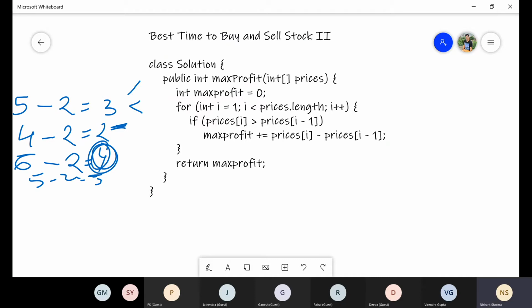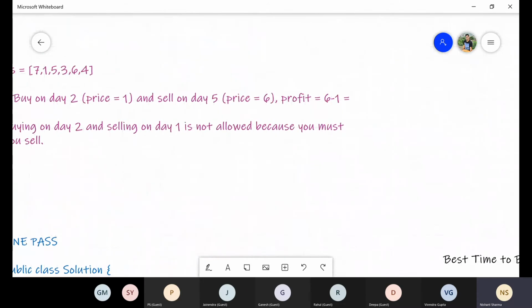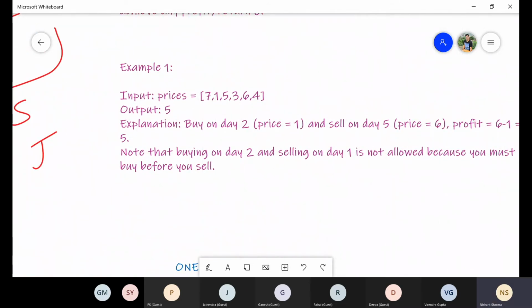So first of all, what we did is we always check if the current price of a stock is greater than the previous price, then we find the profit and add it so that we can have the maximum profit. That's the logic here. Let's relate it with this example itself.